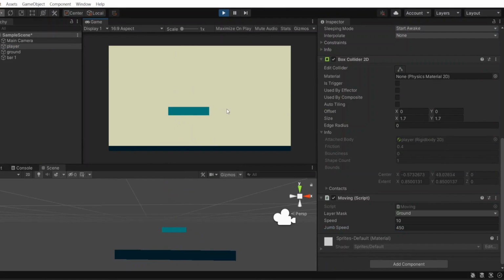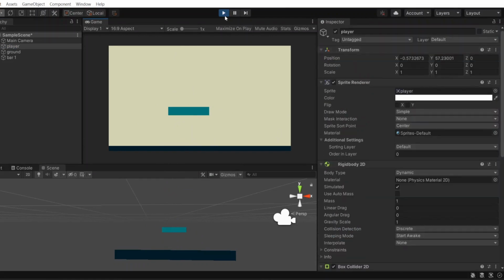Oh, again, it goes out of the range, although the Raycast is already applied. Why? Okay, in this case, when the object jumps near the bar, it also detects that the bar is the ground. So there will be another force added to it, making it strong enough to go out of the viewport. How can we solve this?